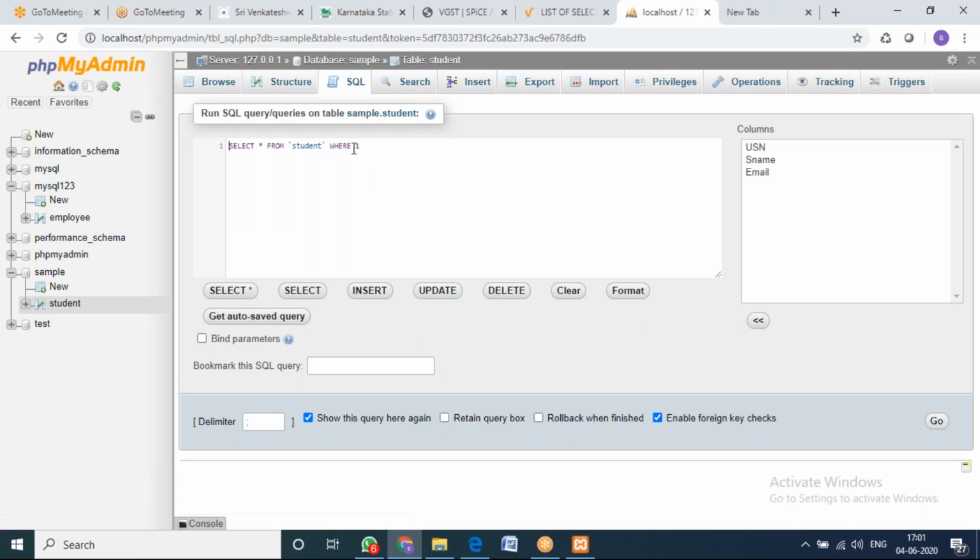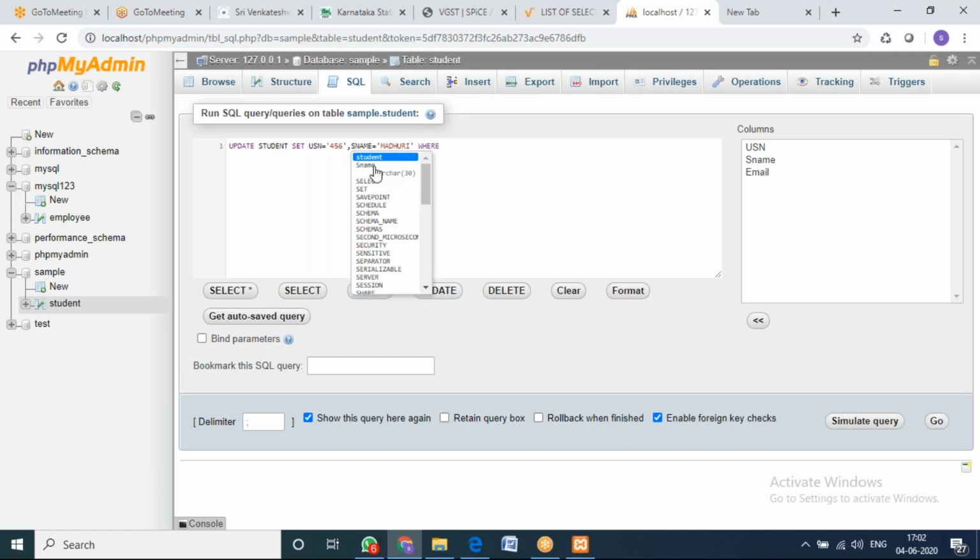I'm going to write the update query once again. Please observe very clearly. Update student set USN equals 456, comma, name equals Madhuri, where S name, sorry, it is S name, right?